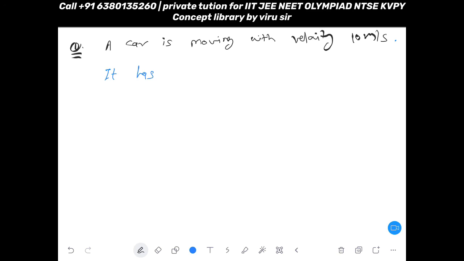It has acceleration of 1 meter per second square.